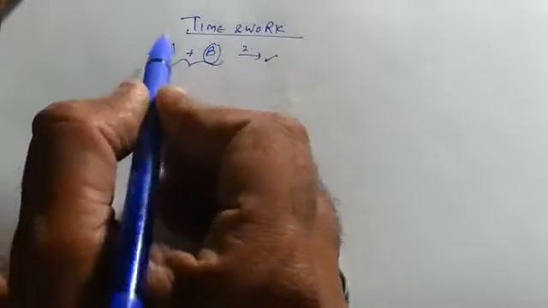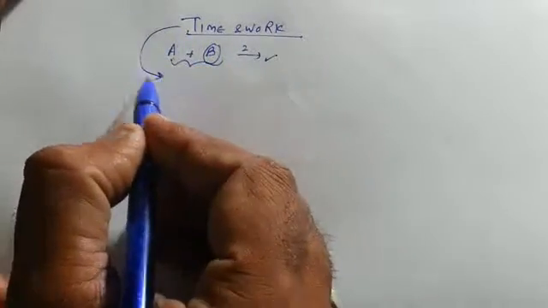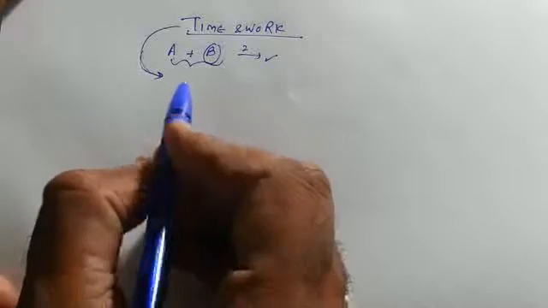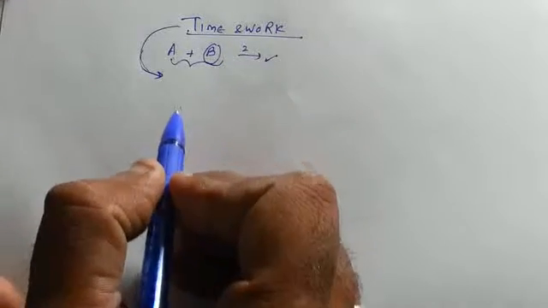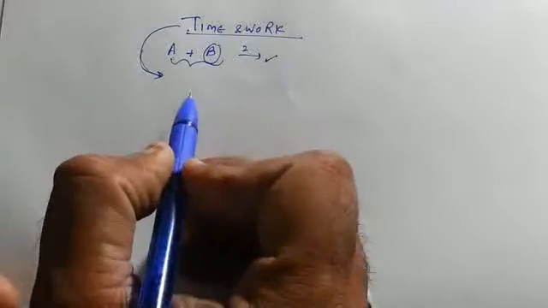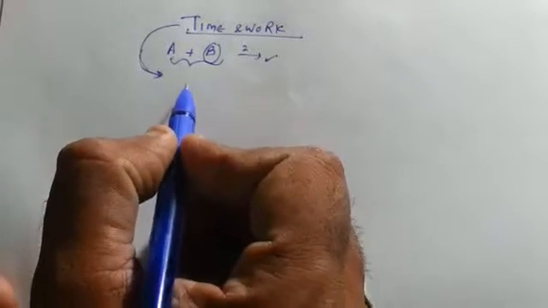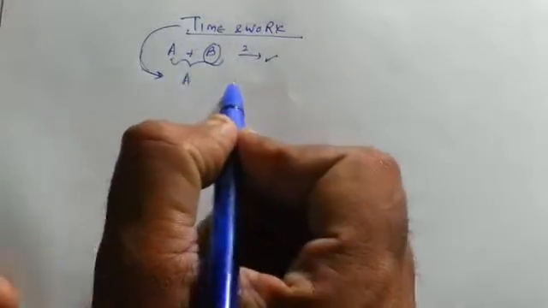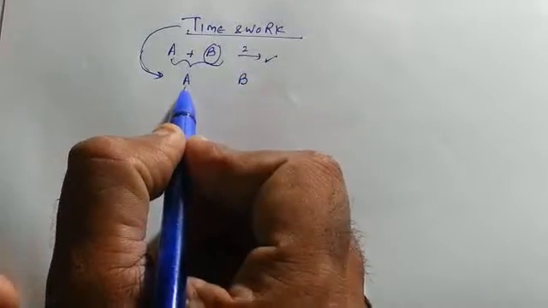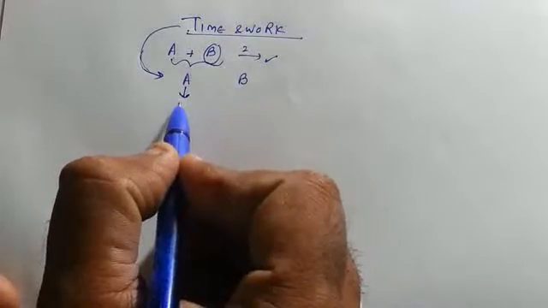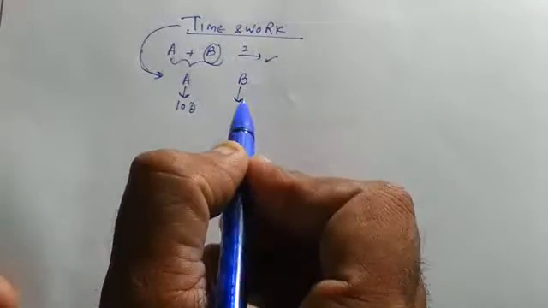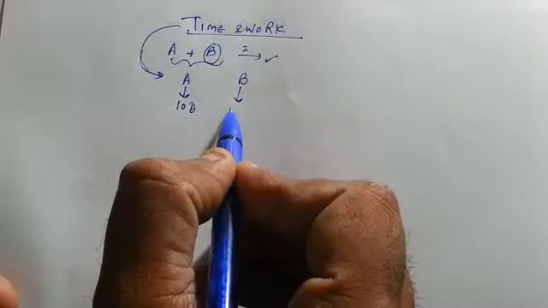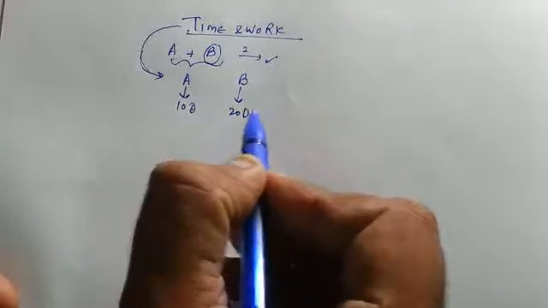This topic will be very clear with the help of certain examples, which I'll take considering the best possible approach. Let us say we have a person A and another person B. We are told that A can do a work in 10 days and B can do the same piece of work in 20 days.